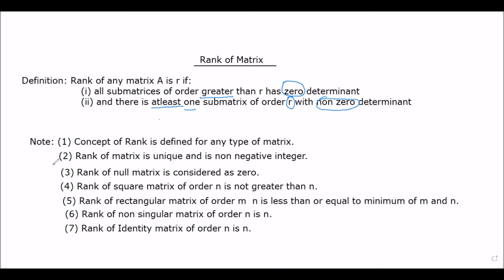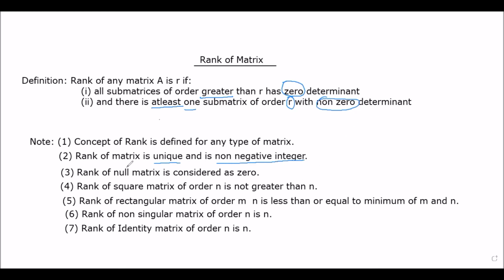So these are some points regarding the rank of any matrix. The first thing is that this concept of rank is defined for any type of matrix, whether it is square matrix, whether it is rectangular matrix, whether it is singular, non-singular. We can find out the rank of any type of matrix. The rank of any matrix is unique and it is non-negative integer. Non-negative integer means it may be 0, it may be natural number 1, 2, 3, 4, 5, and so on.